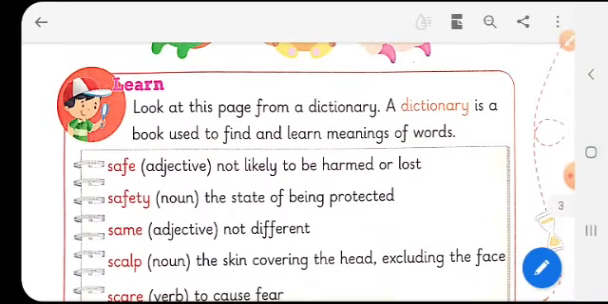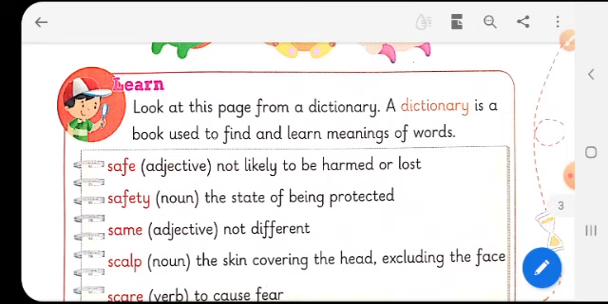Now, let's see what we have to learn. Look at this page from a dictionary. There are some words given from a dictionary. A dictionary is a book used to find and learn the meanings of words. So, what is a dictionary? It is a small book which has all the words that are used in the whole world, and we have the meanings of each of the words. These words are written in a sequence as per the alphabetical order.